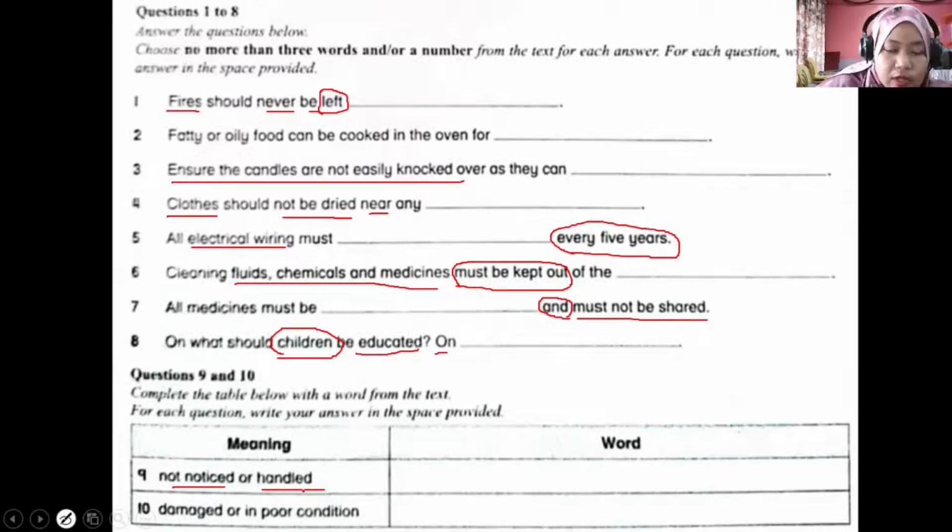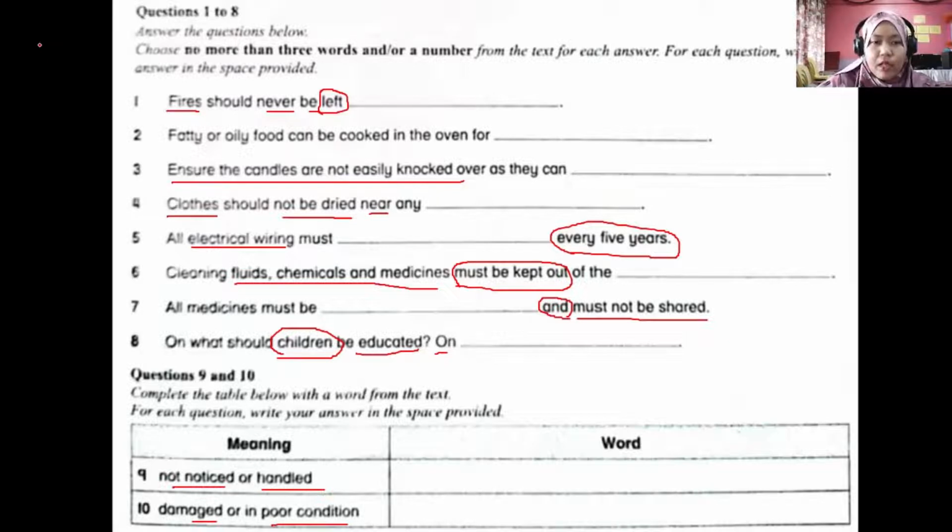Ditinggalkan atau tidak dikendalikan. For question number 10, the meaning given here is damage or in poor condition. Damage here, rosak or in poor condition. So you have to find one word that has a similar meaning.